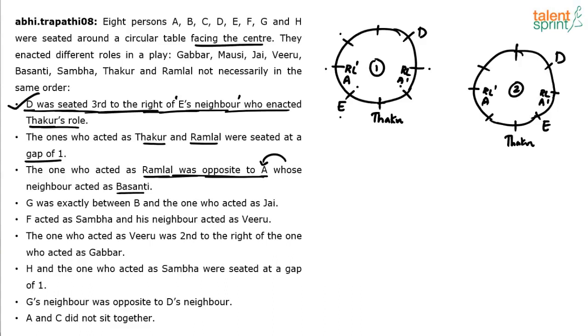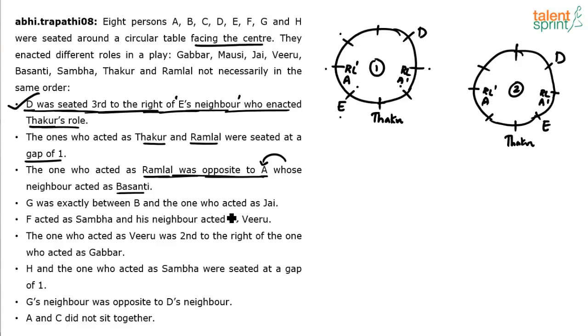So I think now that we are, see, Ramlal's position is not fixed, 2 possibilities. A's position is not fixed, 2 possibilities. Within that again Basanti's 2 possibilities is too much of confusion, right? Unless something else is given concretely. Let's quickly read the other statements as well. If something is given with respect to E or with respect to Thakur or with respect to D, we can plot it. Otherwise, I think we'll have to duplicate 1 and 2 and try with 4 possibilities. So look at the next point.